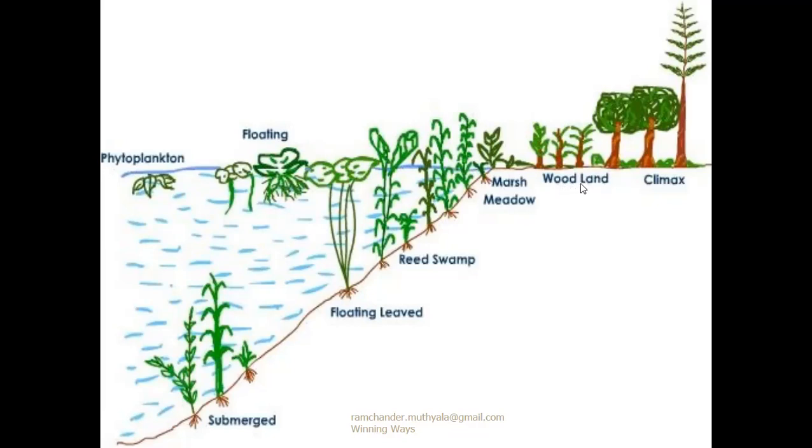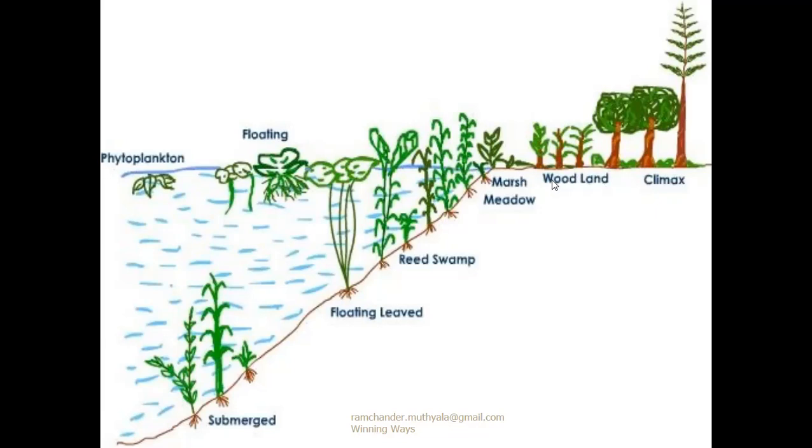During the development of the woodland stage, any marsh meadow plants or reed swamp plants present under these woody plants die because they cannot receive proper sunlight, as they are under the woodland plants. The woodland plants have expanded branches and leaves, so under them these plants cannot receive sunlight and die. Only woodland plants occupy this place.